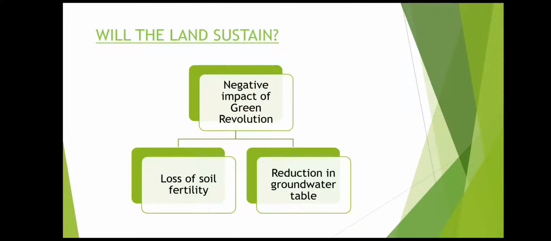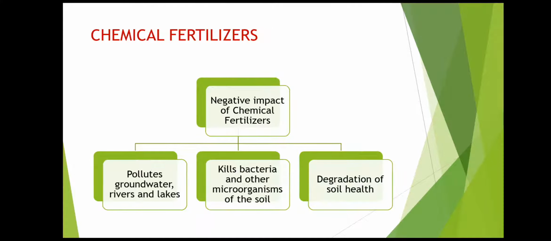Now the next topic was, will the land sustain? So there are a few negative impacts of the green revolution and modern farming methods, and those negative impacts were, first of all, loss of soil fertility, and secondly, reduction in groundwater table.